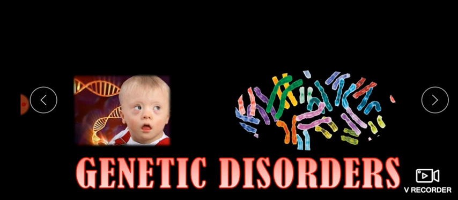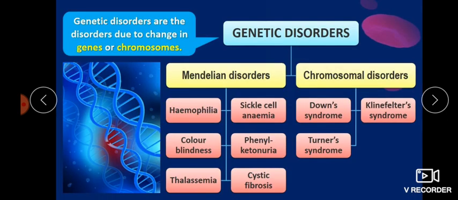Okay, come to genetic disorder. There are two types of disorders. Genetic disorders are of two types. Before that, what are genetic disorders? Genetic disorders are disorders caused in an organism or in an offspring due to change in genes or chromosome. Either if a change happens in a gene, it is called Mendelian disorder, and if any change happens in a chromosome, it is called chromosomal disorders.